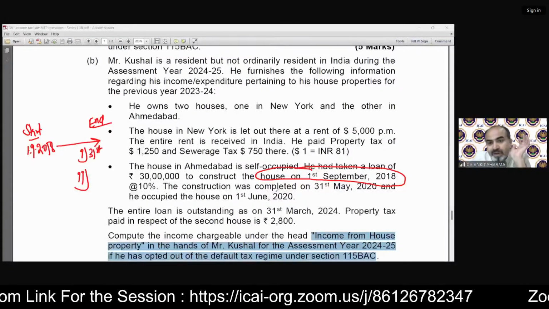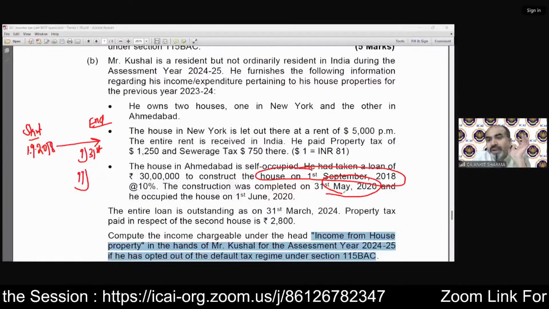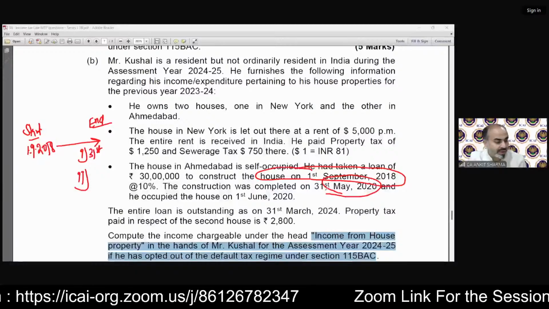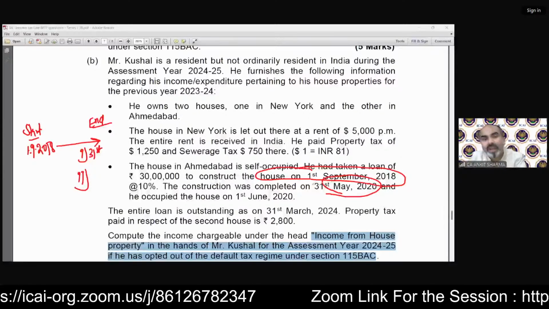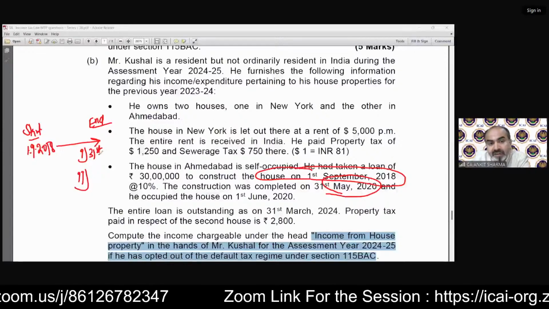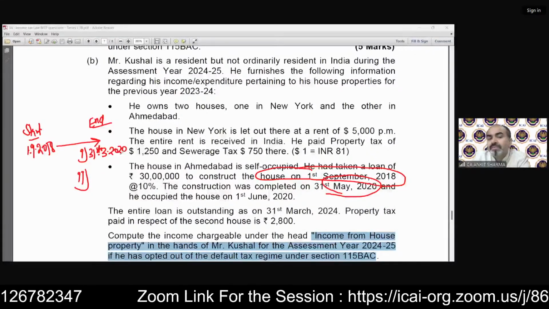The construction was completed on 31st May 2020, so the preceding 31st March will be 31st March 2020 only.